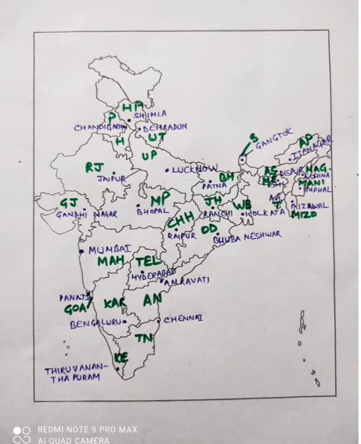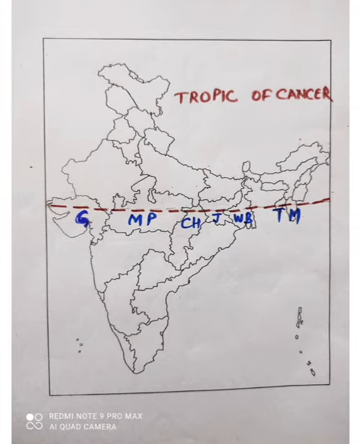Now my dear friends, in the next map we can see a horizontal line which divides India into two equal parts. This is the Tropic of Cancer. You can see this Tropic of Cancer is running east west, and it is crossing or touching some states of India. If you start from the western region, it is Gujarat, then Rajasthan, then Madhya Pradesh, then Chhattisgarh, then Jharkhand, then West Bengal, then Tripura, and then Mizoram. All these states are either touched or crossed by the Tropic of Cancer.